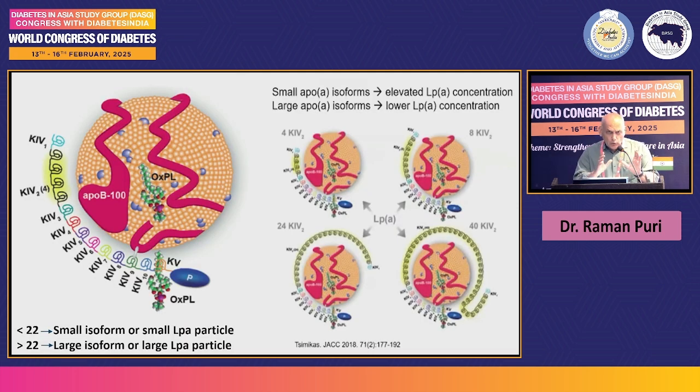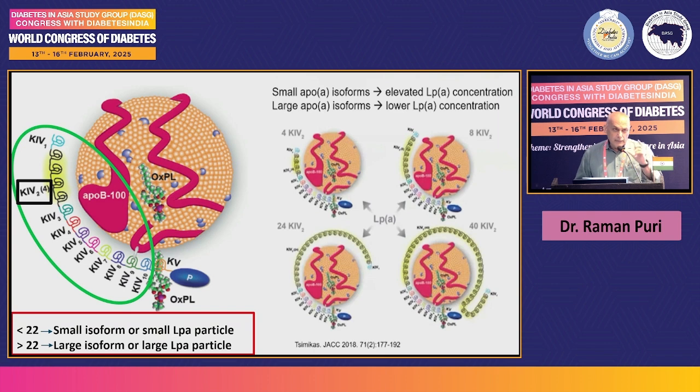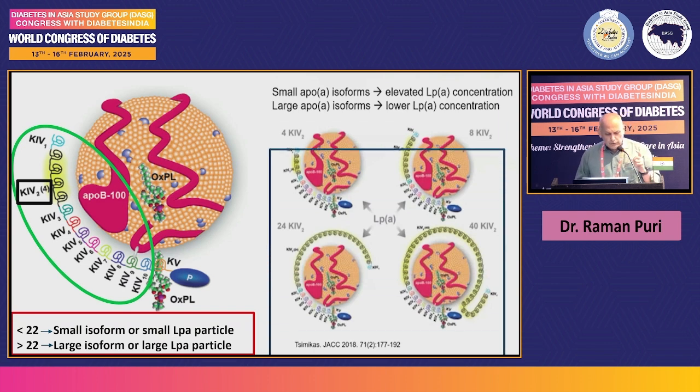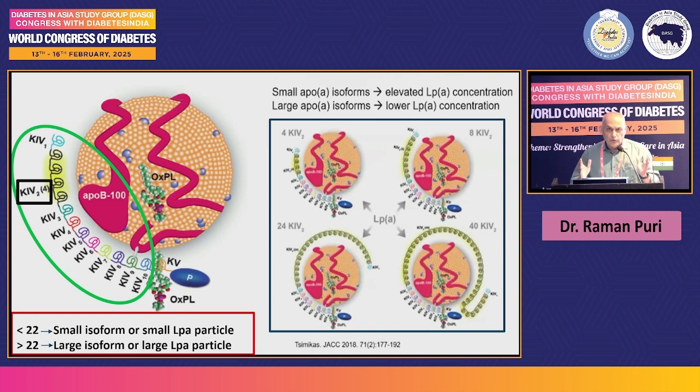Now let us look at Kringle 4. Kringle 4 is not a single copy, it is in multiple copies, and it is of 10 types. Kringle 4 type 2 determines the size of the lipoprotein A particle. If these repeat copies are less than 22, the LPA particle will be small, or it will be a small isoform, and if it is more than 22, it is going to be a large isoform or large LPA particle.